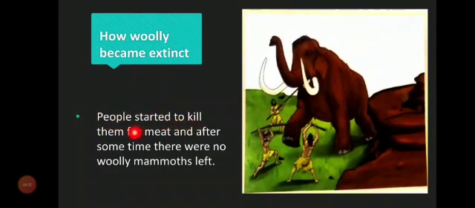People started to kill them for meat. And after some time, there were no woolly mammoths left. Yes, students, some woolly mammoths died because of the change in the climate, and the rest of the woolly mammoths were hunted by the people. People started to hunt them just for food, just for meat. So, they are extinct now.